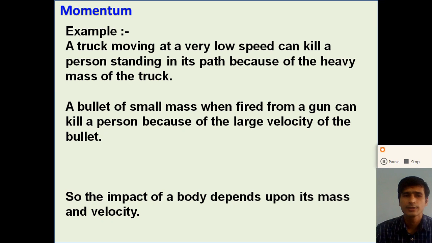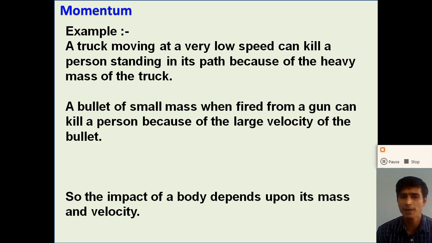In the same way, a bullet of small mass when fired from a gun can kill a person because of the large velocity of the bullet. The small bullet has a very small mass, but when we fire it from the gun, it has a large velocity, so it creates more momentum in the body.